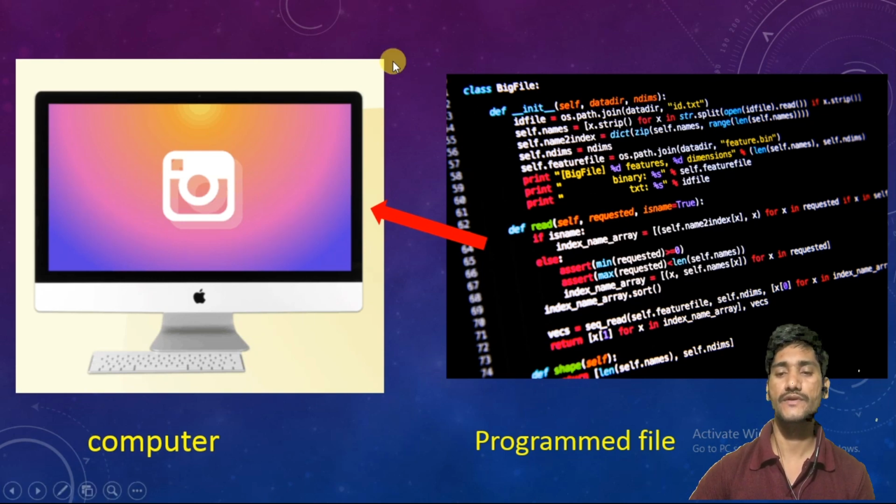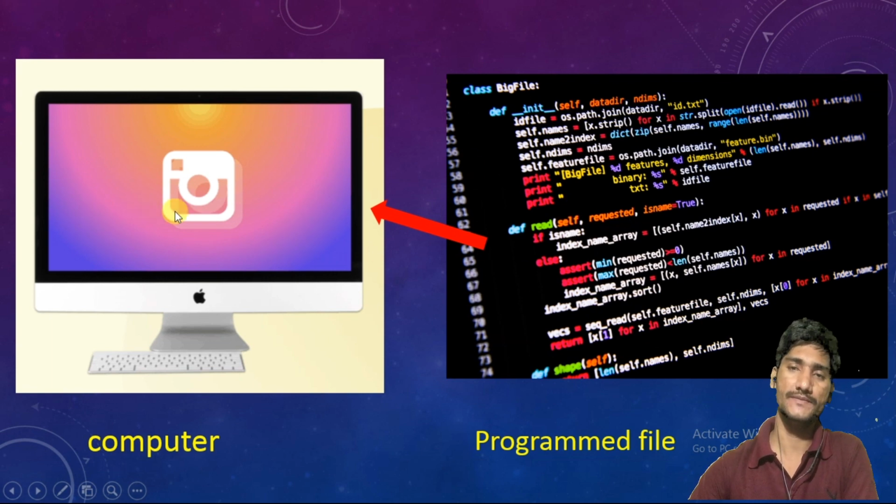In a computer we have soft copies. Soft copies mean we can store data inside the computer. We can store any type of file, and any type of text also. So this is one type of file. It was stored in an already loaded computer, and then from there he loaded it into another computer.